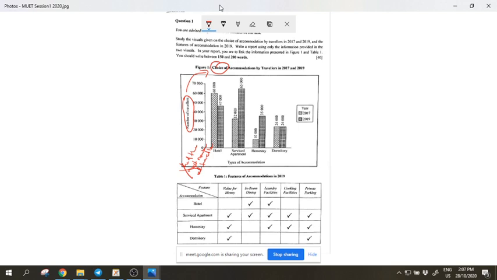Then the second thing which I also wanted to remind you guys was that when you start, you can start by using the most significant one. So what you can do is you can say the number of travelers who chose service apartments were 32,000 in 2017, and this number increased to 65,000 in 2019. If you have the trend word increase, and then you have the data, they will give you an analysis over here.